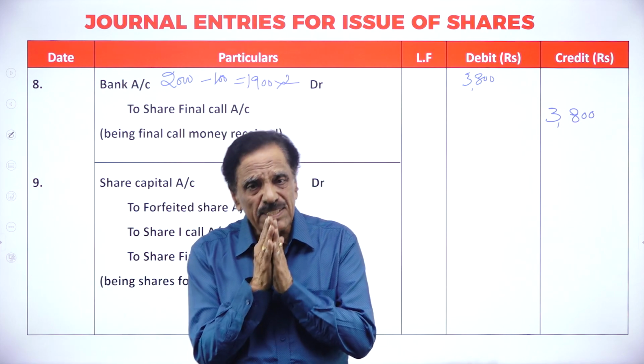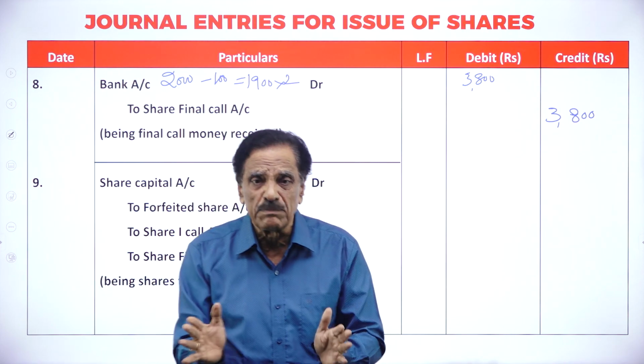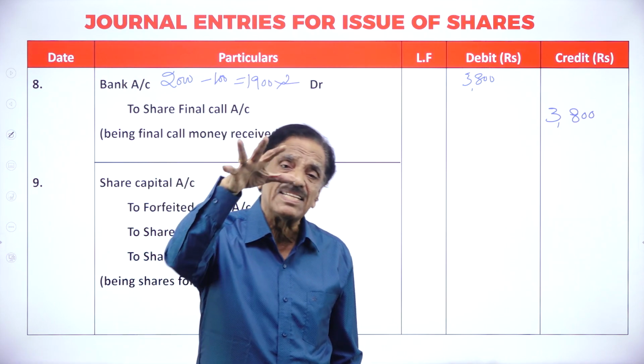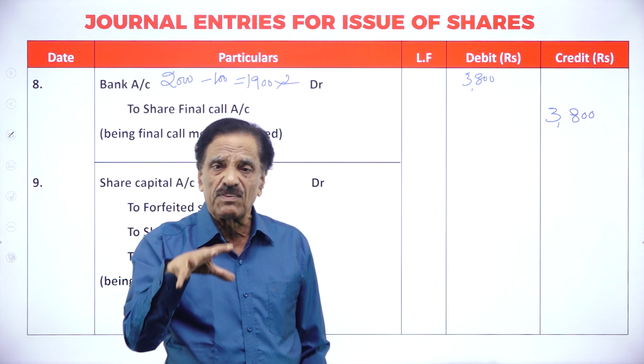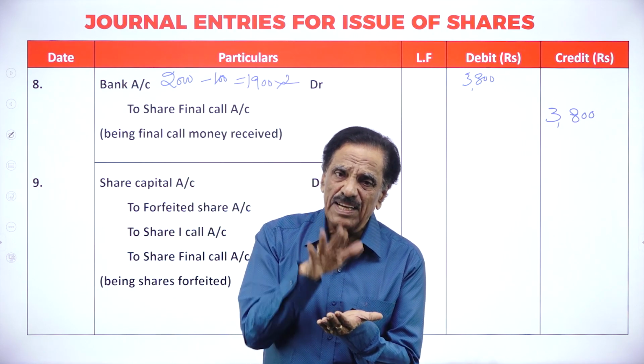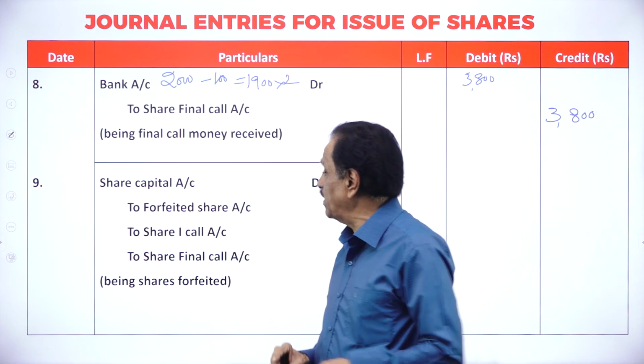The company has got a power. If the money is not paid, the company has the power to cancel the share. Cancellation of the share is called forfeiture. Now, how many shares have been forfeited? 100. Now, the entry goes for forfeiture.